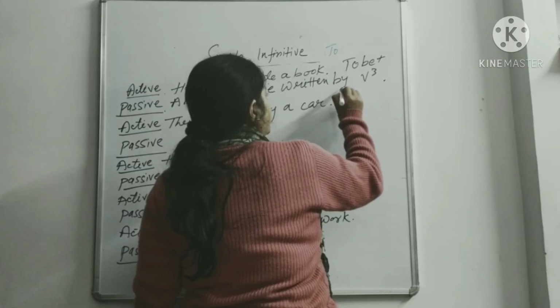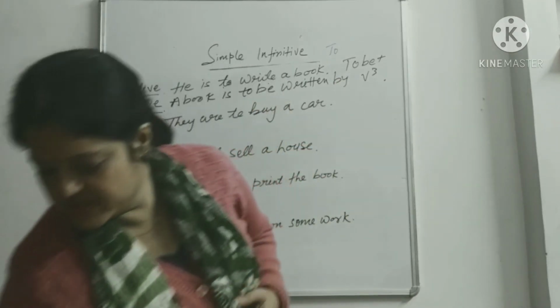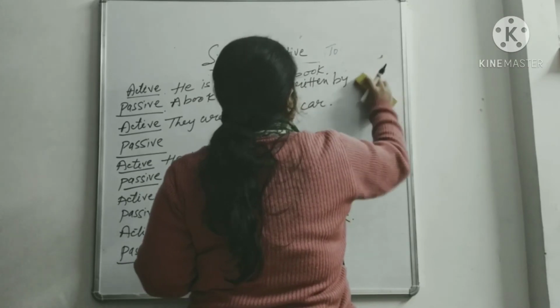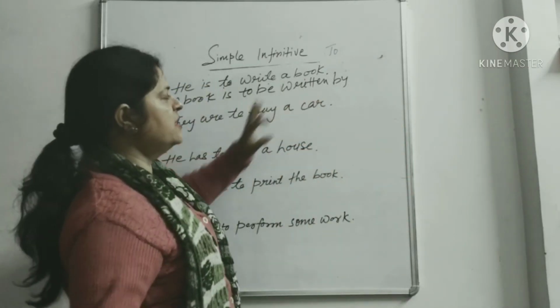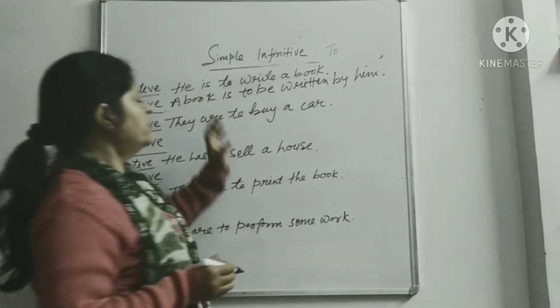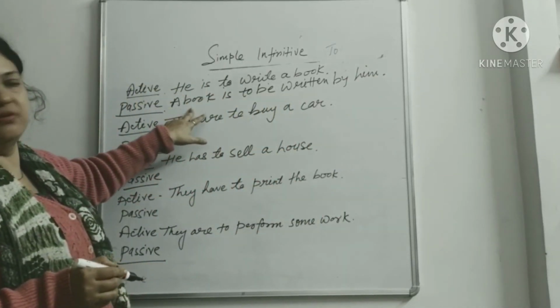Now by him is the doer. So it's up to you whether you write or not. A book is to be written, the main thing, and by him we write here for the doer. Okay, so I think this is clear.